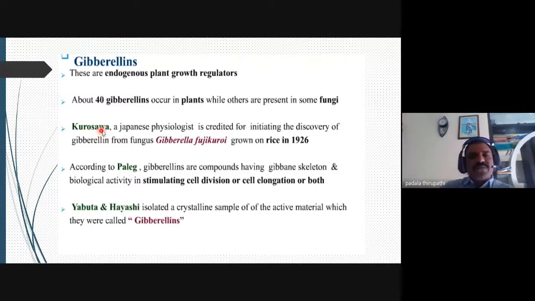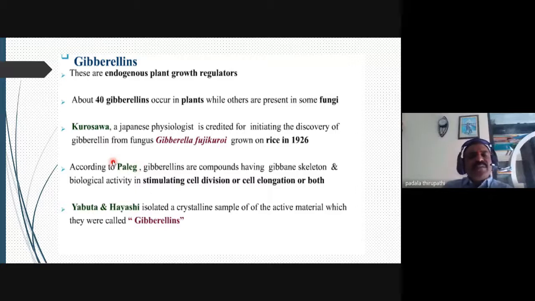The first scientist who discovered gibberellins was Kurosawa, who belongs to Japan. This Japanese scientist initiated the discovery of gibberellins from the fungus Gibberella fujikuroi in 1926. He discovered it in the rice plant or paddy, Oryza sativa. Then according to Palach, gibberellins are chemical compounds having a gibbane skeleton and biological activity in stimulating both cell division and cell elongation.